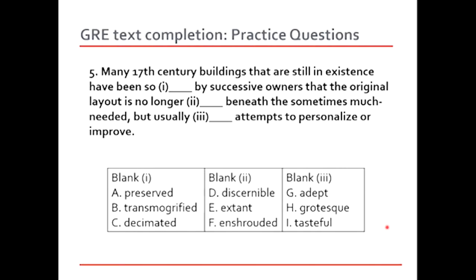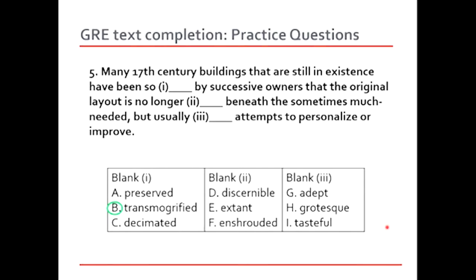The last part of the sentence tells that the change that has happened is not bad for the 17th century buildings. It has improved the overall look of the building, right? So this means it could be transmogrified but not decimated. So this is, we will say, a positive term that we could use over here, because it shows that the successive owners made an effort to make the buildings look better rather than just destroying their appearance. So this answer is going to be transmogrified for the first blank.